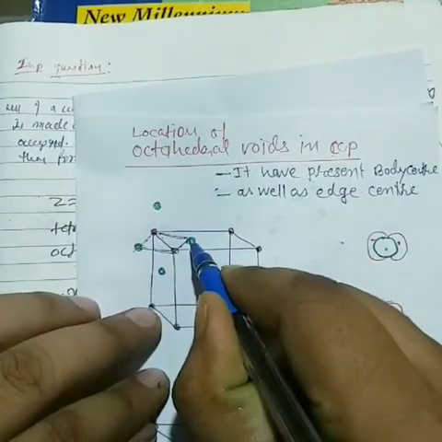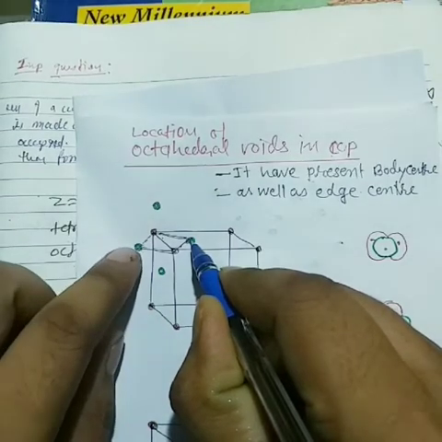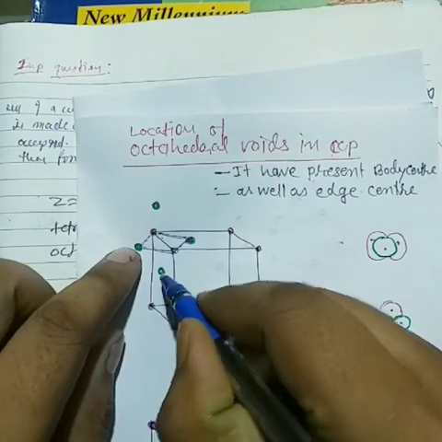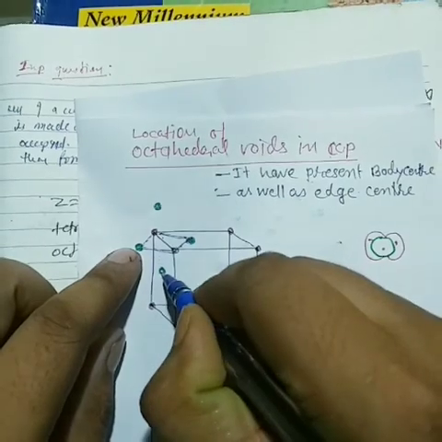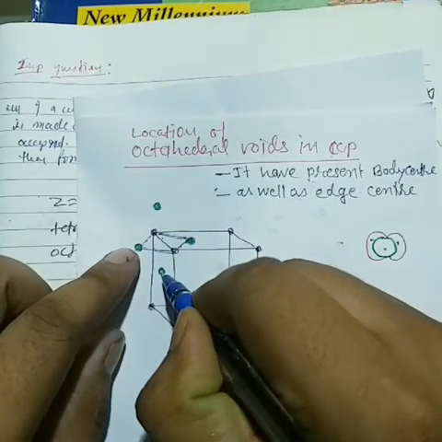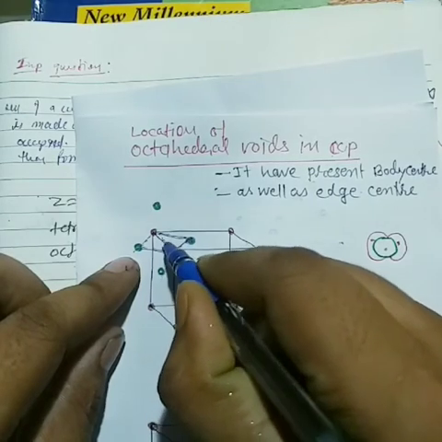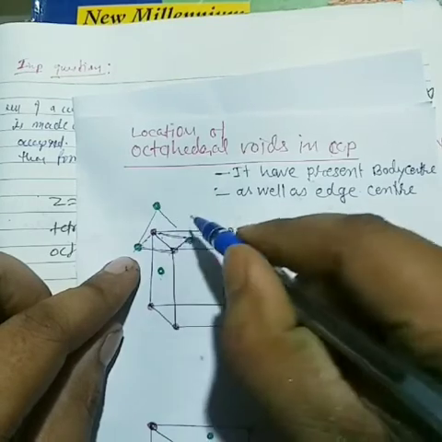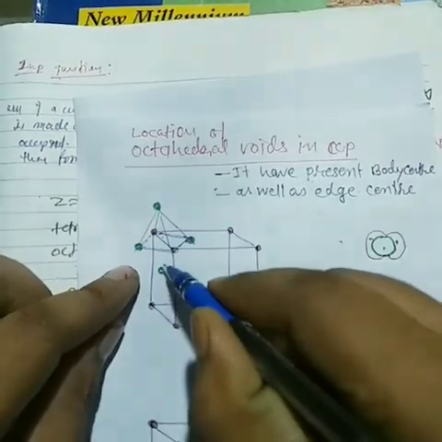Now the right side face center and left side face center, and the front side face center and the back side face center. First of all we form a plane. Now in this plane we connect to each other. Now see, students, now I am connecting here.